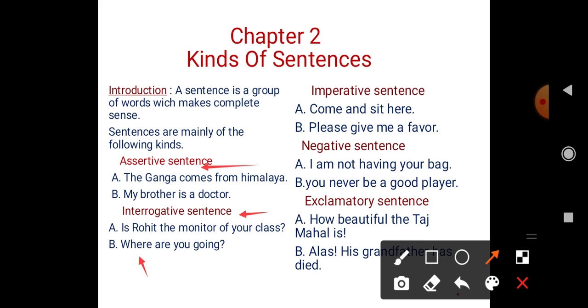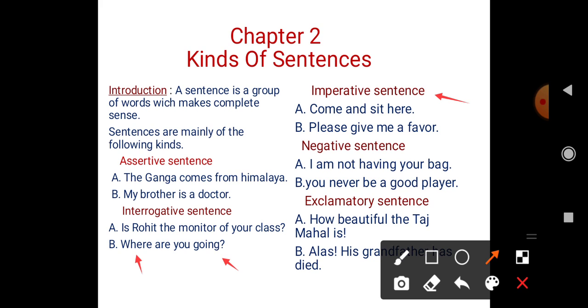Look at the example: Is Rohit the monitor of your class? And students, in the end these sentences have a question mark like this. This is a question mark. You will see in all this type of sentences a question mark is given. Where are you going? This is also an interrogative sentence. Why? Because it starts with a wh word and ends with a question mark. So this is called an interrogative sentence.